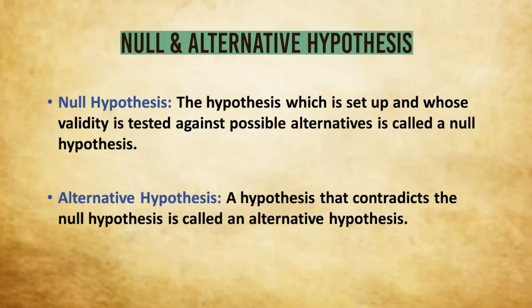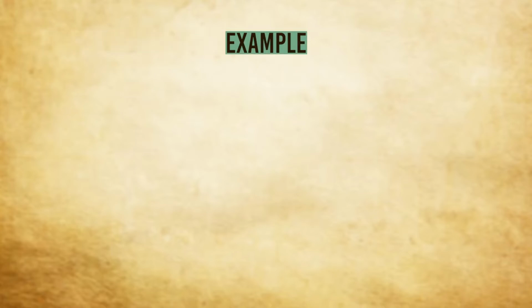On the other hand, an alternative hypothesis is that which contradicts the null hypothesis. That means in testing of hypothesis, we have a null hypothesis that we will test, and an alternative hypothesis which contradicts the null hypothesis. So if the null hypothesis is accepted, obviously on the basis of sample observations, then the alternative will be rejected and vice versa.